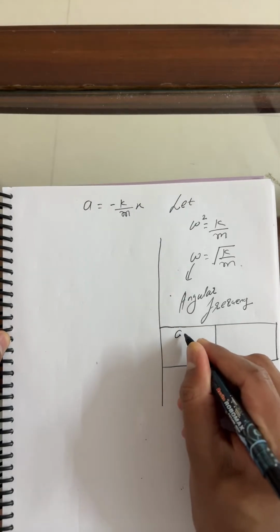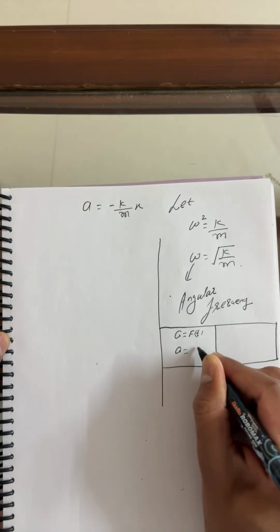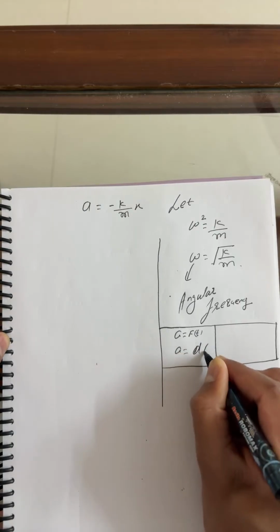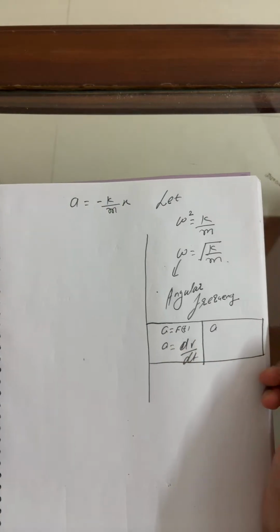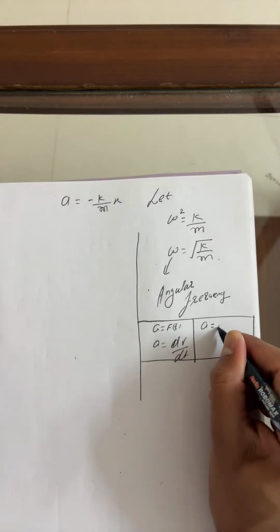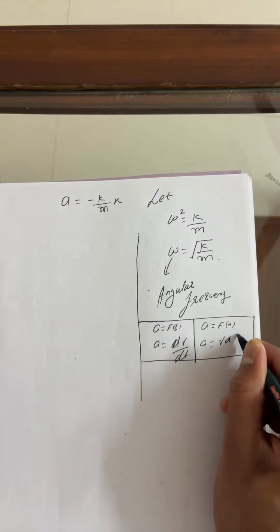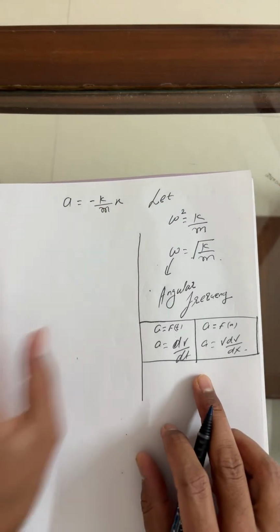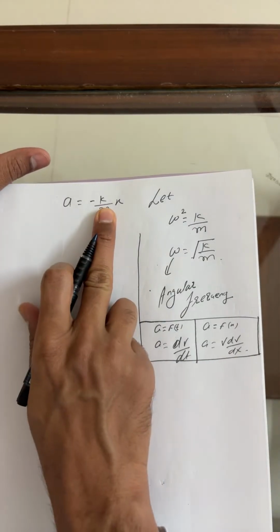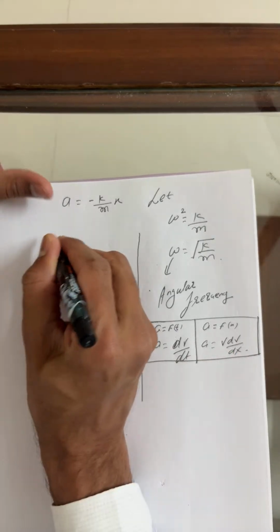What if a is a function of t? Then you can write a equals dv by dt. If a is a function of x, then you can write a equals v dv by dx. So here a is a function of x, and I'll replace acceleration with v dv by dx.